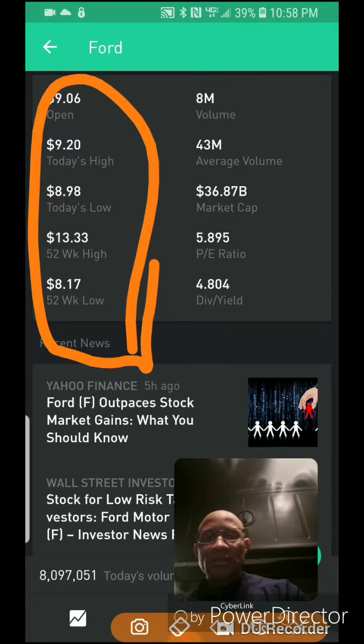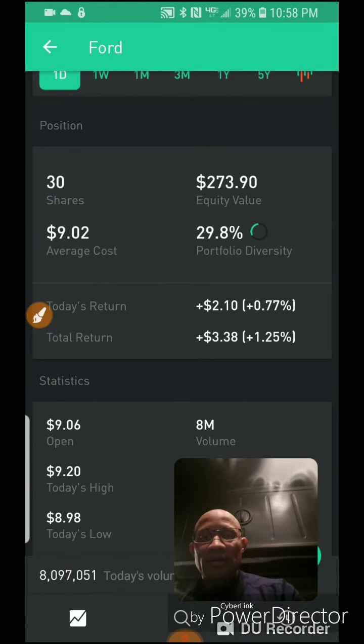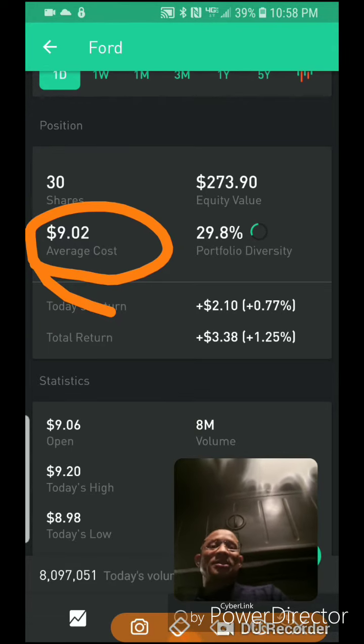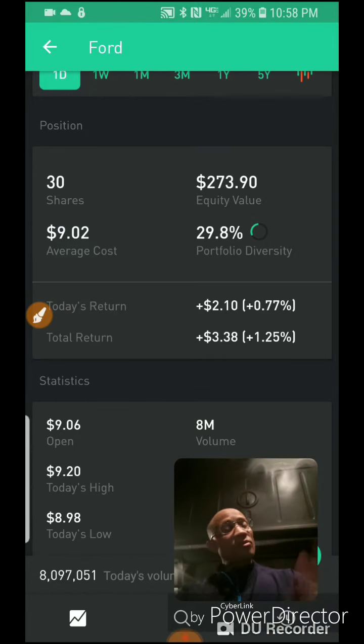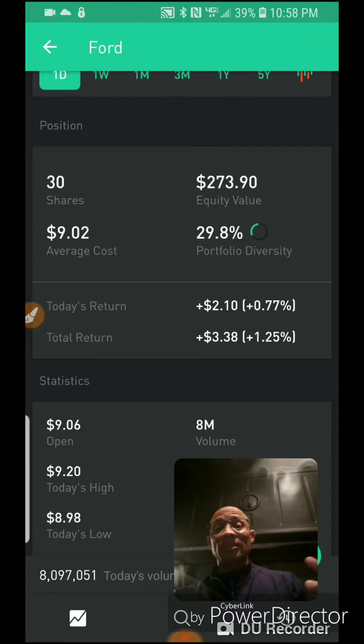No, that's just the prices. Like I said, I'm an amateur. Oh, here's my average cost right here. Even though I bought some high and some low, the average cost that I bought for Motor Company was $9.02. The key is to put money in there on a regular basis, even if it's a small amount. I'm trying to just do $50 a week, every week, 50 bucks.